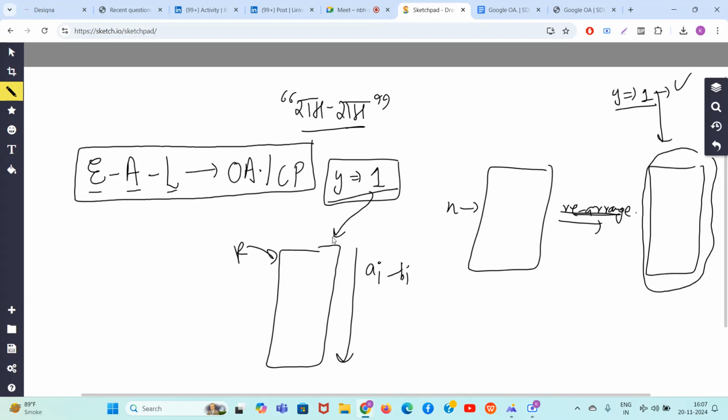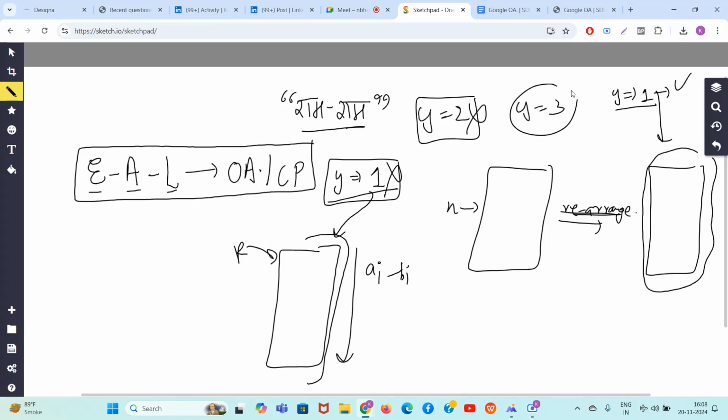Is 1 able to pass through all of that? You can run a for loop and check. If it is not possible, then I will try for y equal to 2. If y equal to 2 is not possible, I will try for y equal to 3. If that is not possible, I will try for y equal to 4. If it is not possible, I will try for y equal to 5.